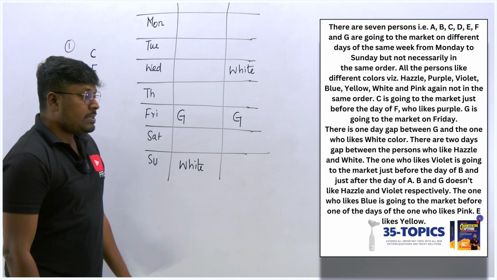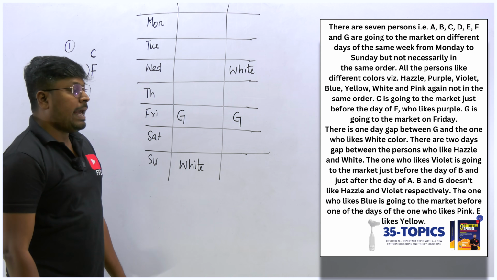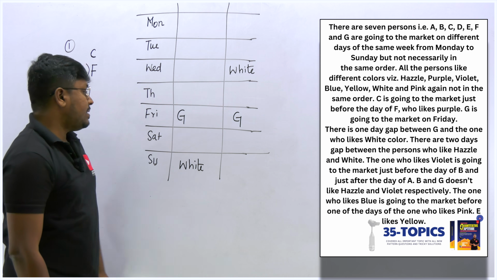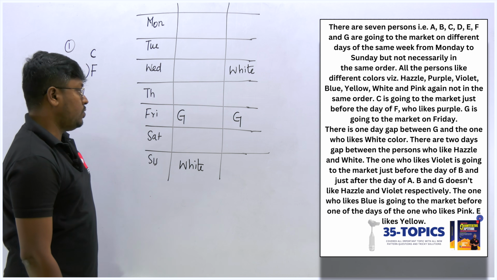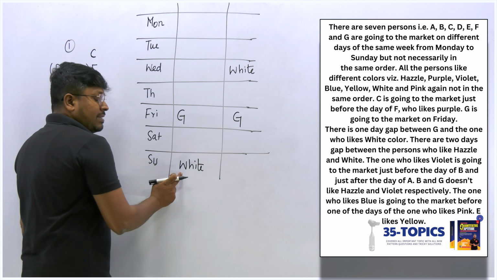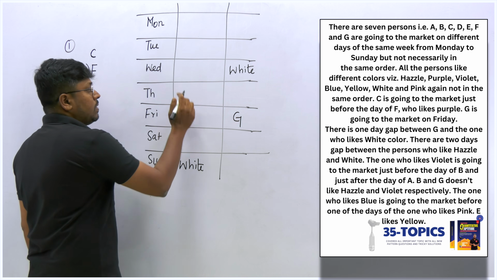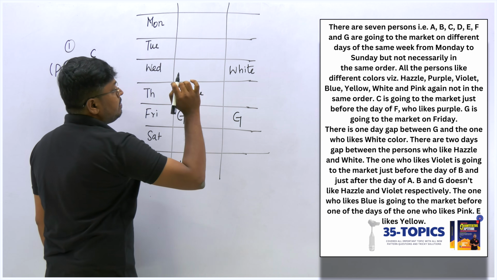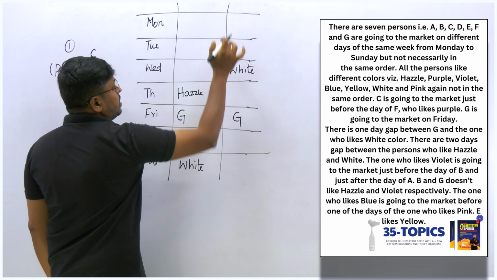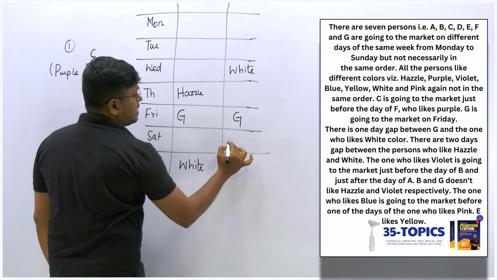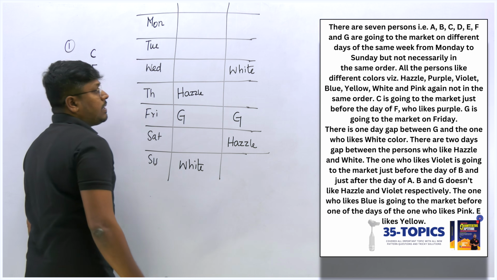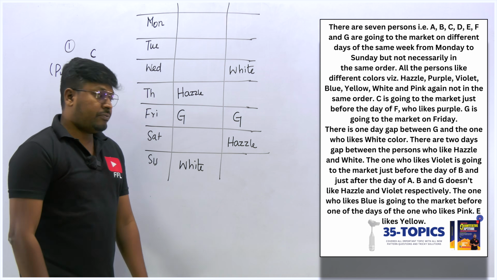The next point is, there is a 2 day gap between the person who likes azul and white. So white and azul, there is a gap of 2. We already fixed white here, so 1 and 2, this must be azul, right? And similarly, there should be a gap of 2. So 1, 2 is not possible. So 1 and 2, this must be azul. So in both the cases, between white and the color azul, we have a gap of 2.